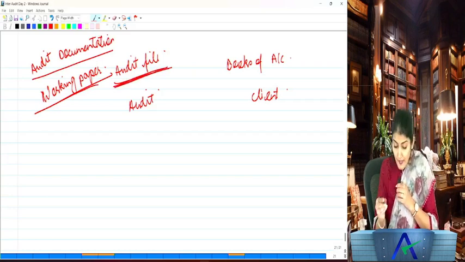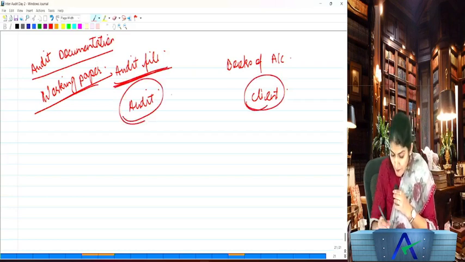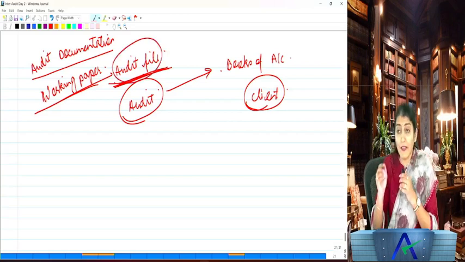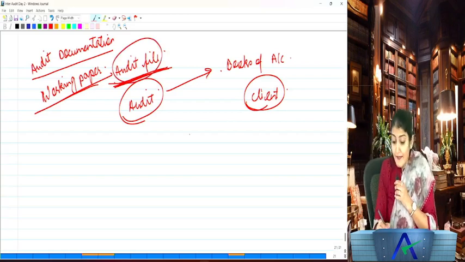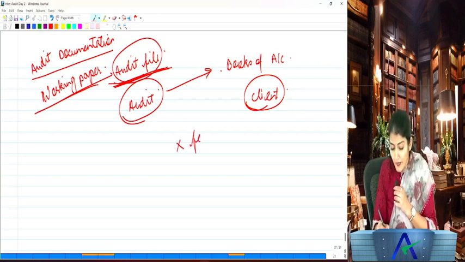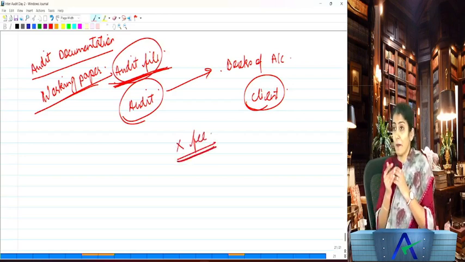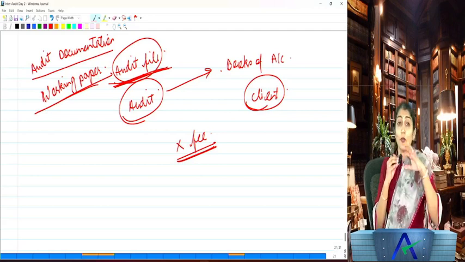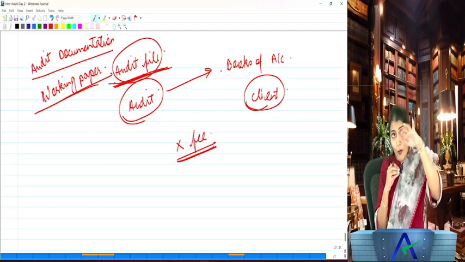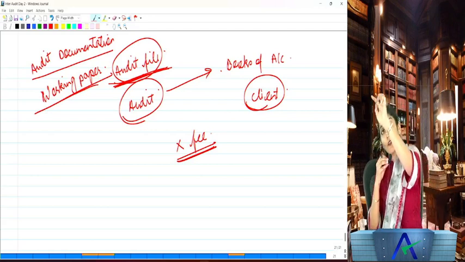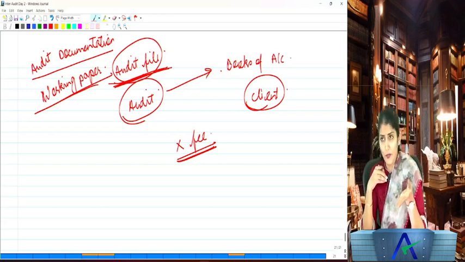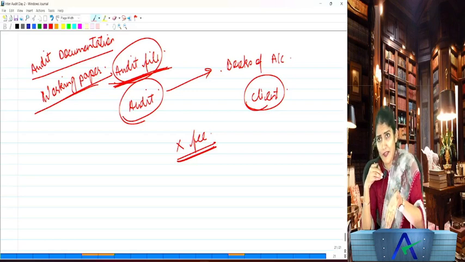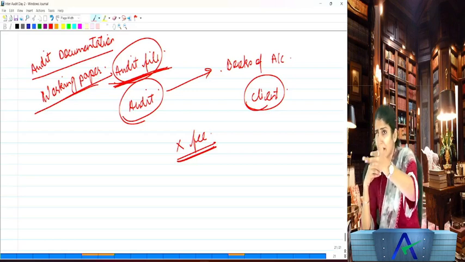Are you understanding? Now, I have done the audit of the books of account and I have prepared the audit file. What is there in the audit file? The working paper. And now the client is not paying the audit fee. Do you think, can auditor exercise lien on the books of account of the client? Can he exercise? That's what, due to non-payment of fee. That is what we are studying. Yes, you can exercise lien, but it is conditional.